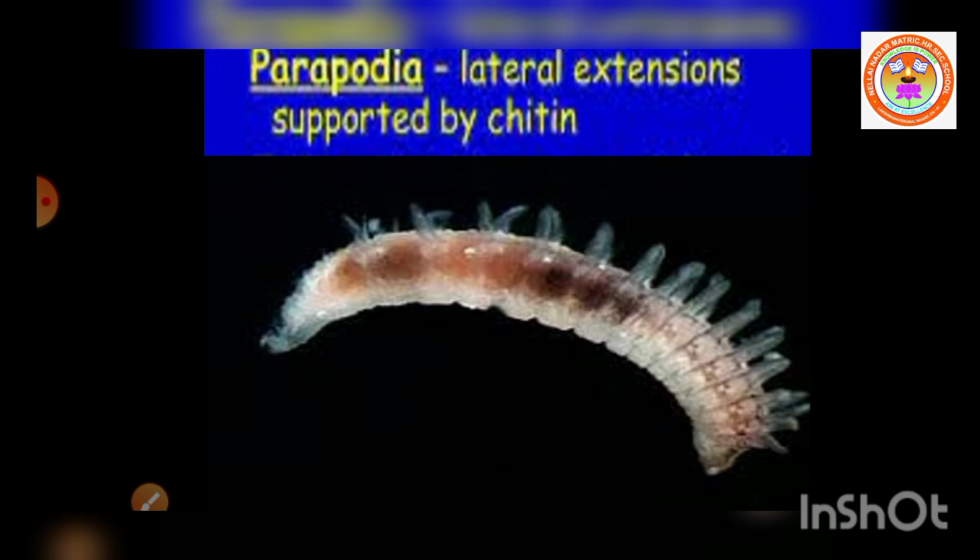Then the sucked blood is stored in the crop. There is no elaborate digestive system and no secretion of digestive enzymes, as the blood already contains all the nutrients. That's why there is no digestive system and enzyme production. So these are the adaptations of the leech.